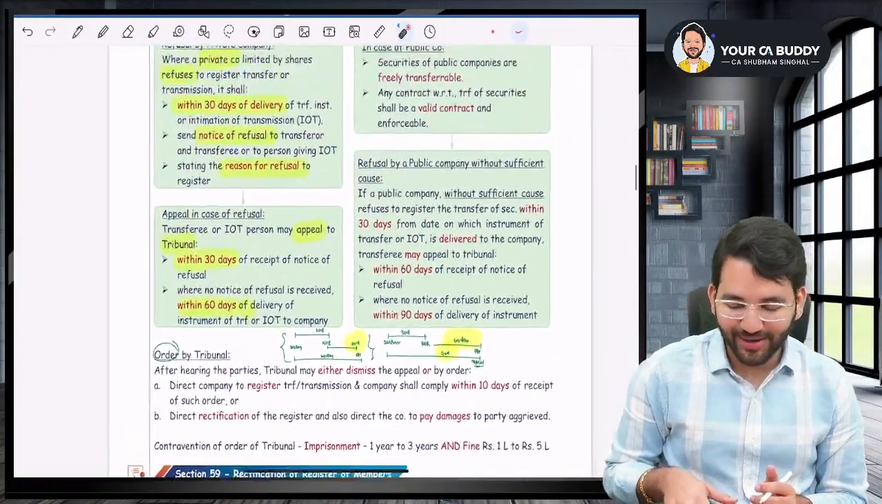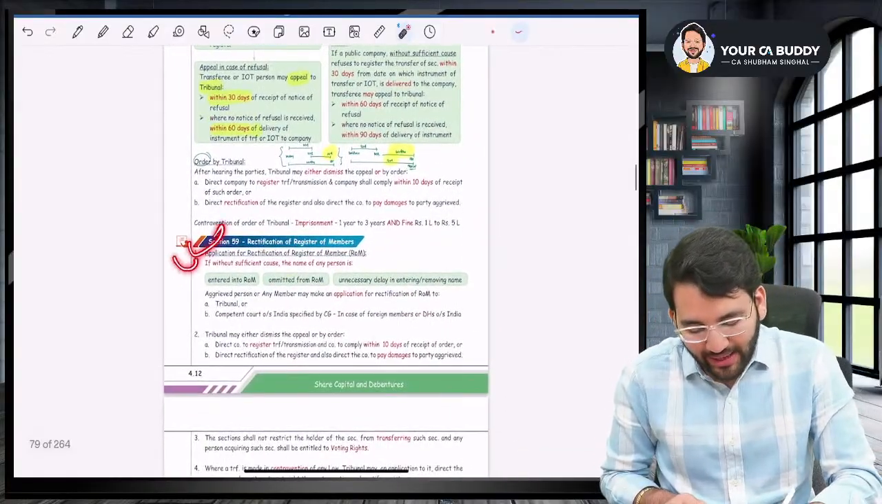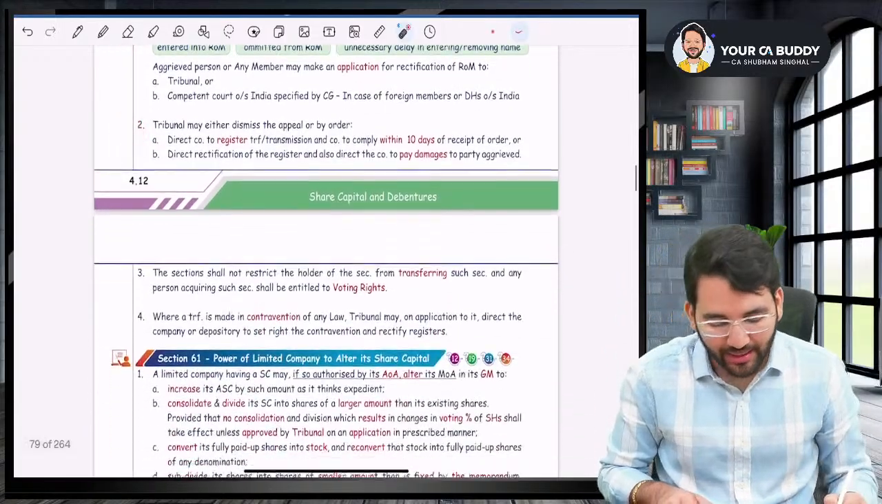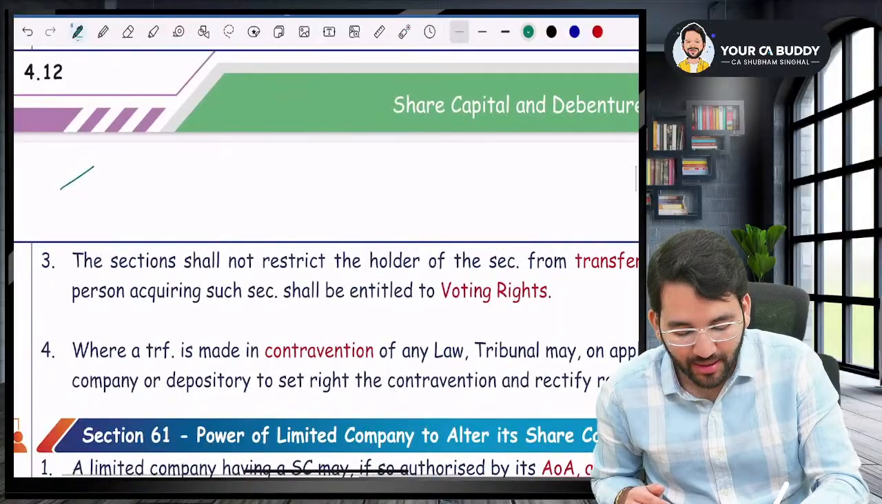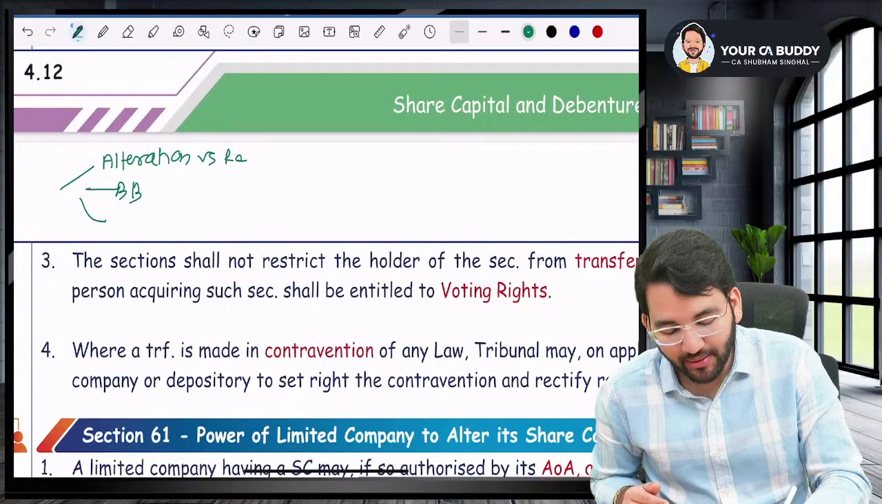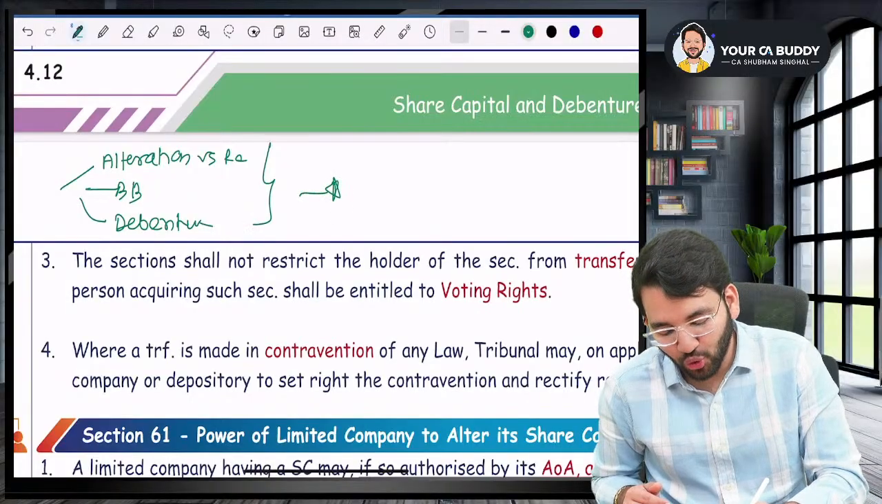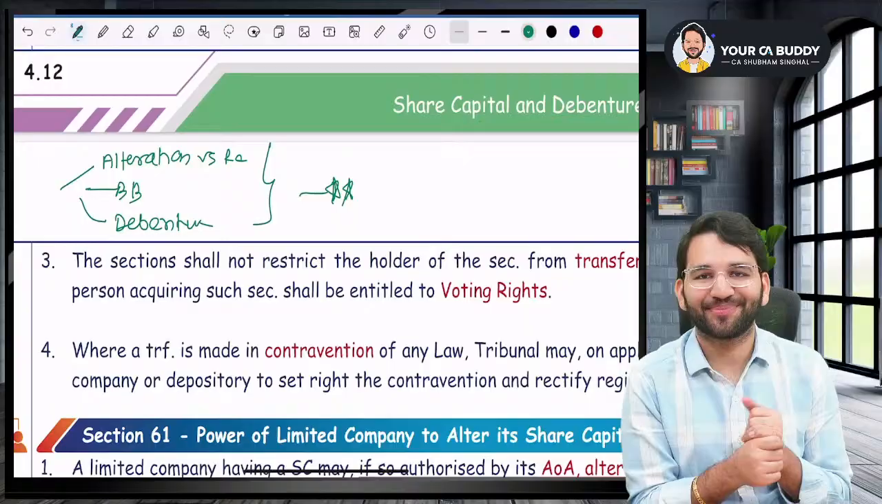Okay, so this is your section number 58, which talks about refusal to transfer. Section 59 is the same as what we studied. It is absolutely the same, so you can read that. Tomorrow in the next class, we will start section 61. Very important provision, sir. We will read alteration versus reduction, we will read buyback, and we will read debentures also. Very important provisions we will cover in the next class. Super important class, sir. Very important chapter and super important class.